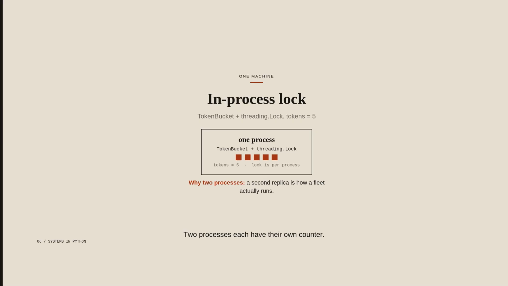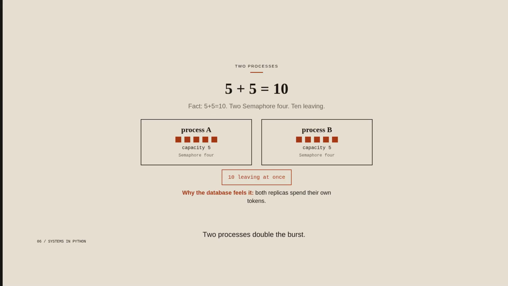Two processes each have their own counter. Two processes double the burst. Each process starts with capacity 5. 10 requests can leave at once, 5 from each box. Semaphore 4 in each process is still 4 workers, but the fleet just accepted a burst of 10. The downstream database sees both. 5 plus 5 equals 10, and the database behind both boxes sees all 10.